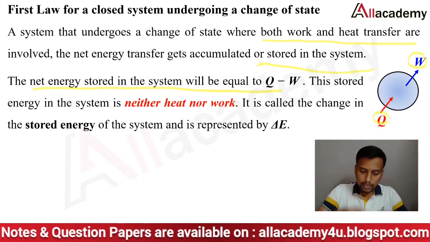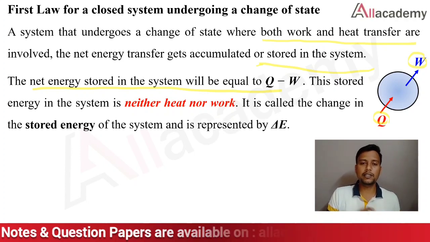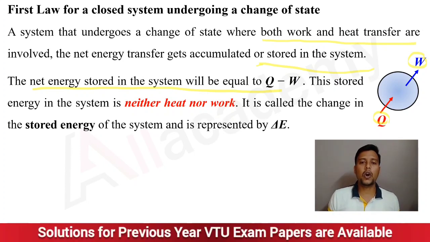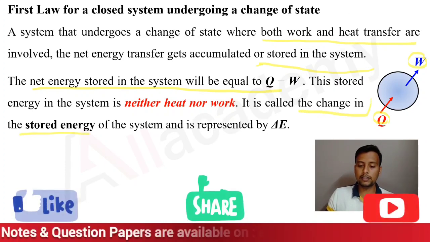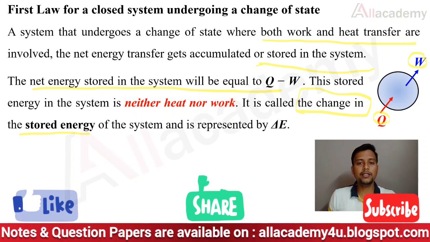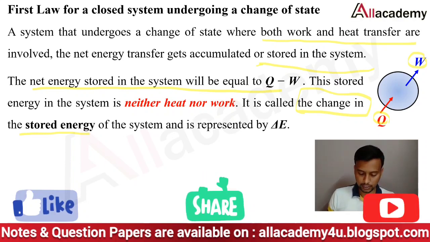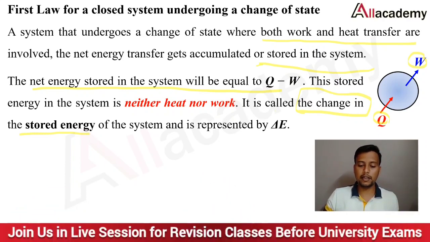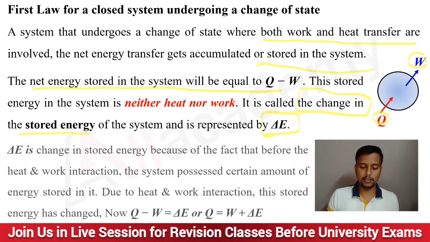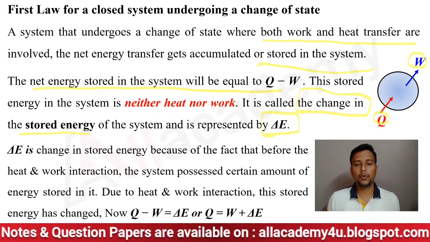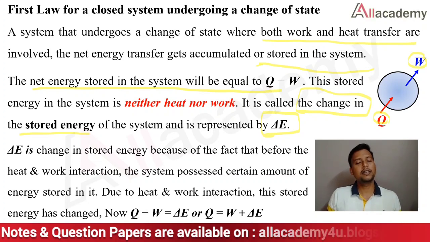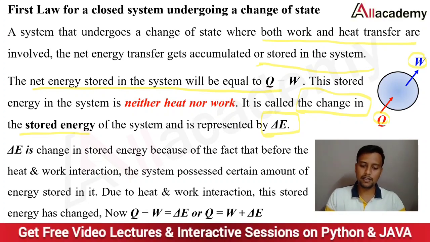It is called, a very important term, the change in the stored energy, which is represented by delta E. This delta E is a change in the stored energy, because before the heat interaction the system will have a certain amount of energy already stored in it.